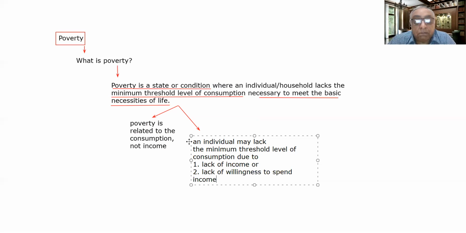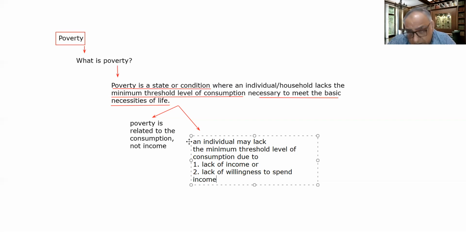We cannot say that poverty means the lack of income, because if a person is having sufficient income to meet the basic necessities of his life, but still that person is not willing to spend that income, that person will be living in a very poor, very pathetic, very miserable condition.